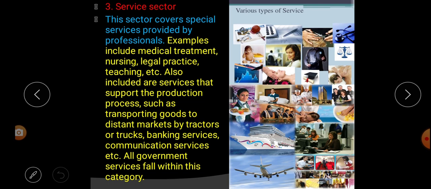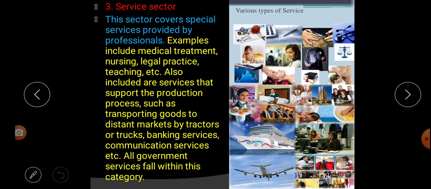For example, transporting goods to distant markets after production, through tractors or trucks. Next, bank service or communication service. These are also part of the service sector.